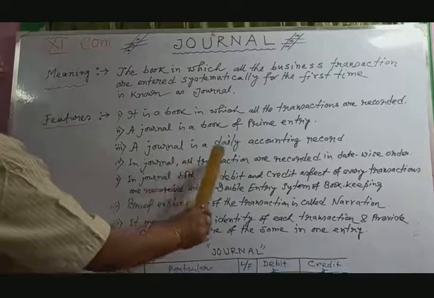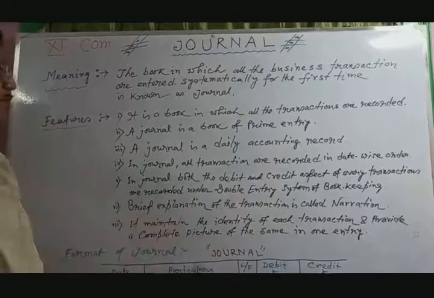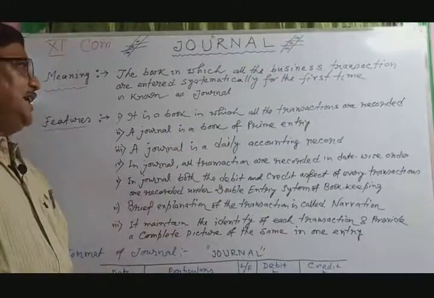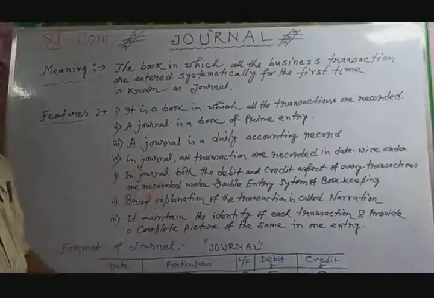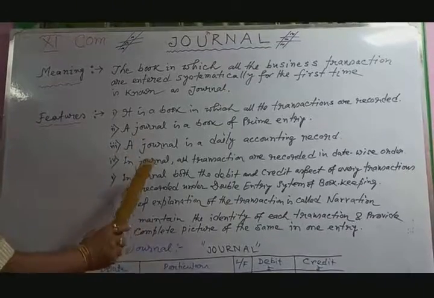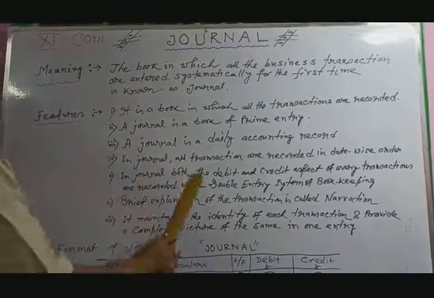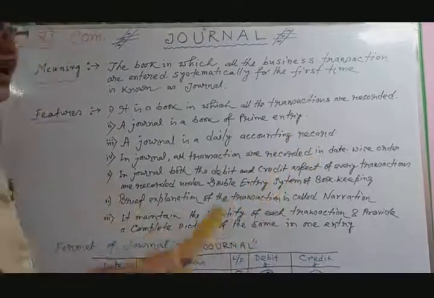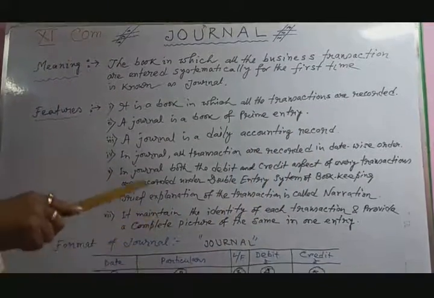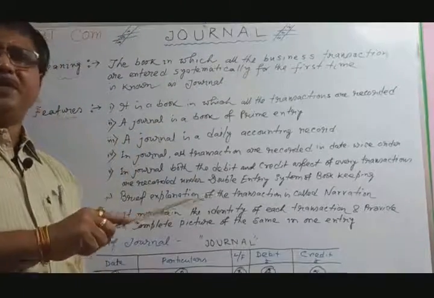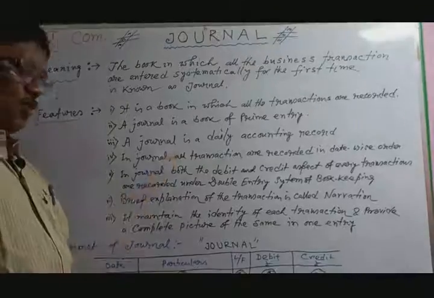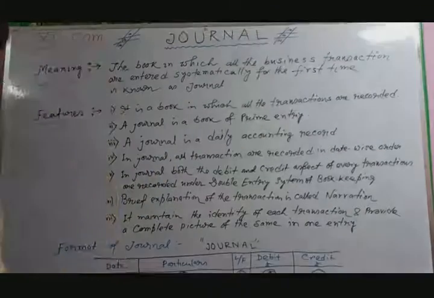Now there are other features also. A journal is a daily accounting record. Transactions happen, and they are recorded every day in a regular and systematic way. Next feature, in journal all transactions are recorded date wise. Date wise means say January 5, then January 7, January 10, not again January 2. That is date wise or chronological order.